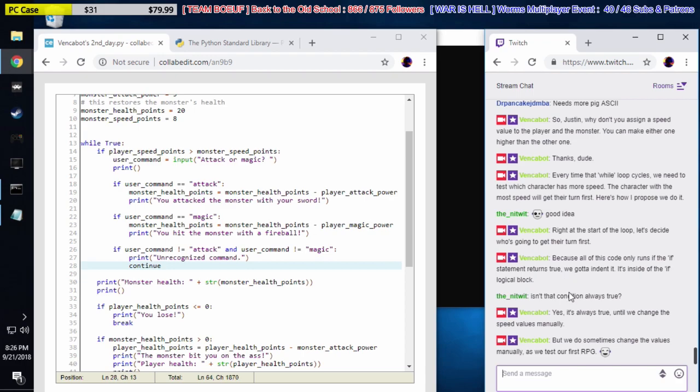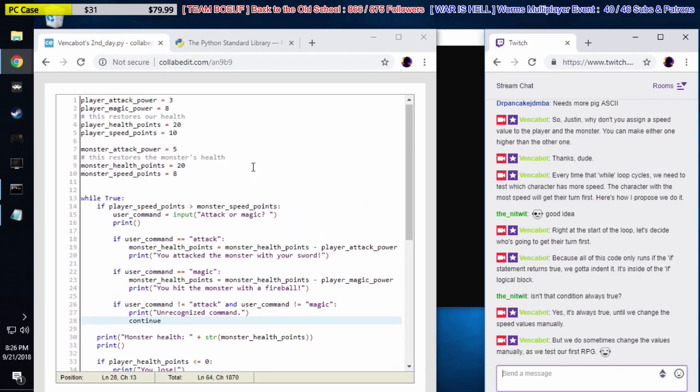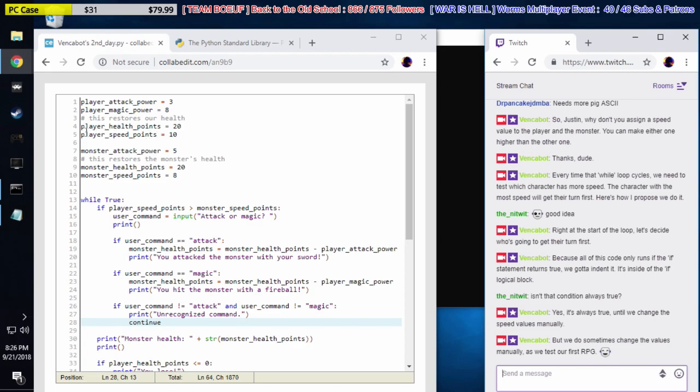So what Nitwit's pointing out is that the player speed points is always higher than monster speed points. We can tell right here that player speed points is higher, right? It never changes, so we always know it's going to be true. But we could rerun the program later on and mess with these stats. We can make the player have more health, or make the player slow by changing its speed down to like 1 or whatever. But yes, Nitwit's correct that in this code as it runs right now, it's always going to be true for us. The player is faster. But we can always change the code.